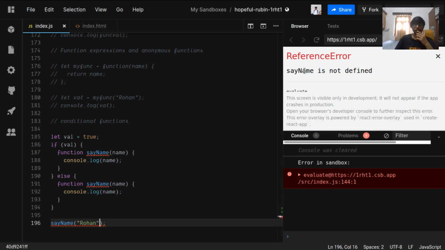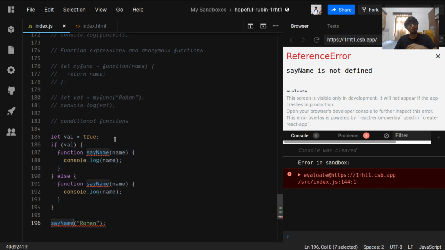Say name is not defined. Why is this happening? We defined the function, but we can't call it. So this is conditional definition of a function. This is happening because it is scoped inside the else part, so it is not yet defined outside this block. So we cannot use this say name variable.